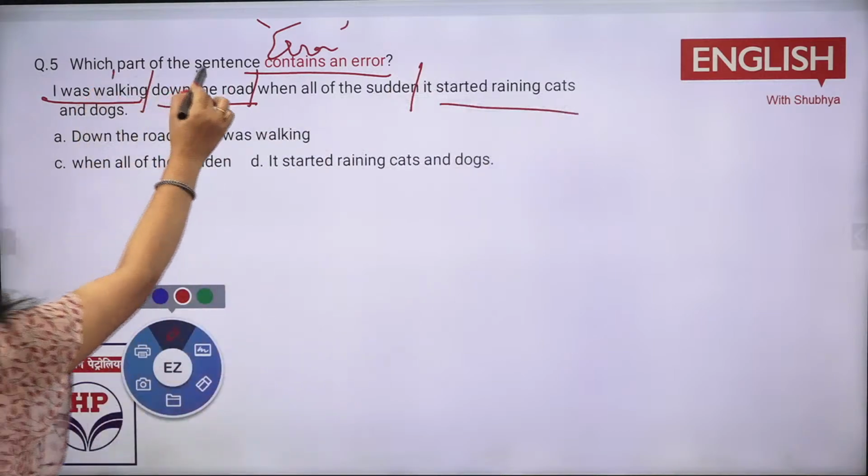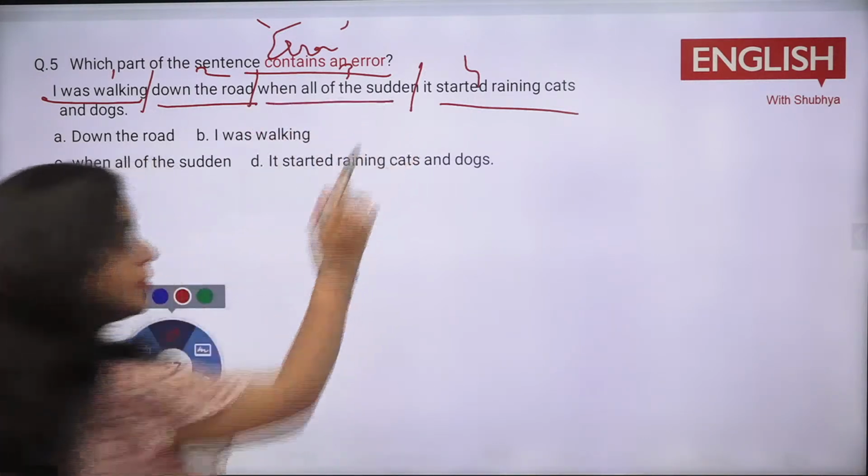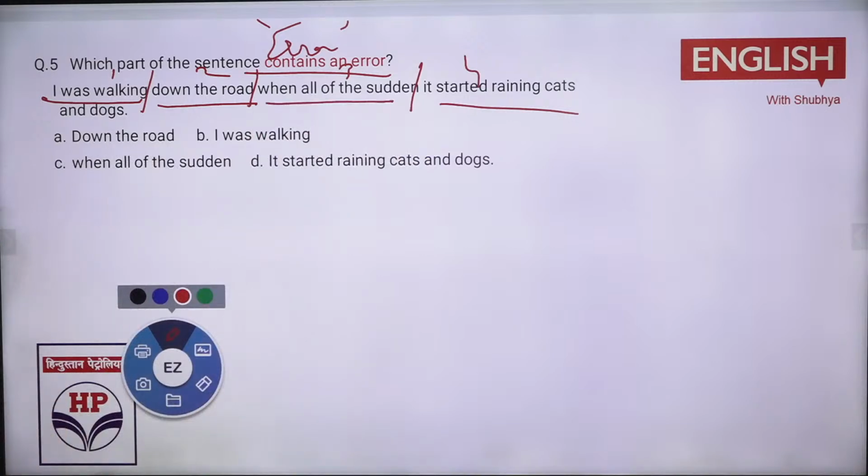So you have 1, 2, 3, and 4 categories. Now you tell me where is the problem? Like all of a sudden, the C part. What is the problem in the C part? When all of the sudden. What is the problem in it? What should be the right manner? D part is it started raining cats and dogs.